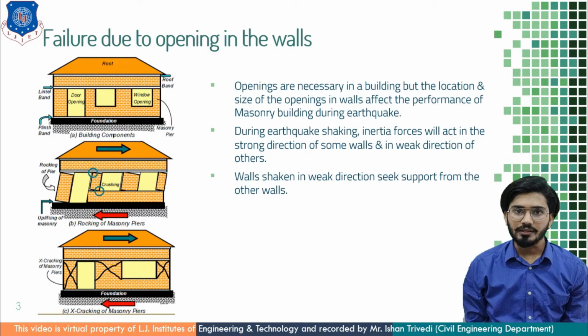During earthquake shaking or vibration, inertia forces will act in the strong direction and in the weak direction of the walls. Due to this earthquake force, walls are subjected to shaking in the weak direction, which seek support from the other wall, or you can say from the strong wall. Understand? Due to this earthquake force, walls are going to shake. These weak walls need support from the wall A, which are strong walls.